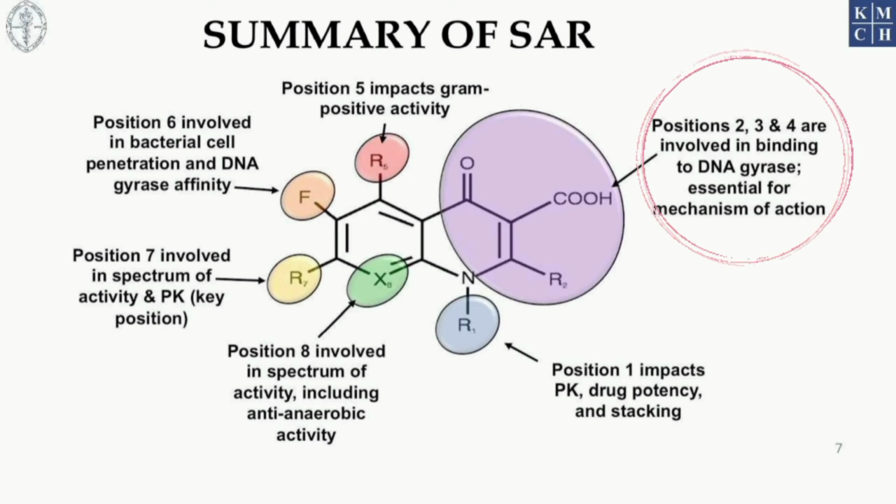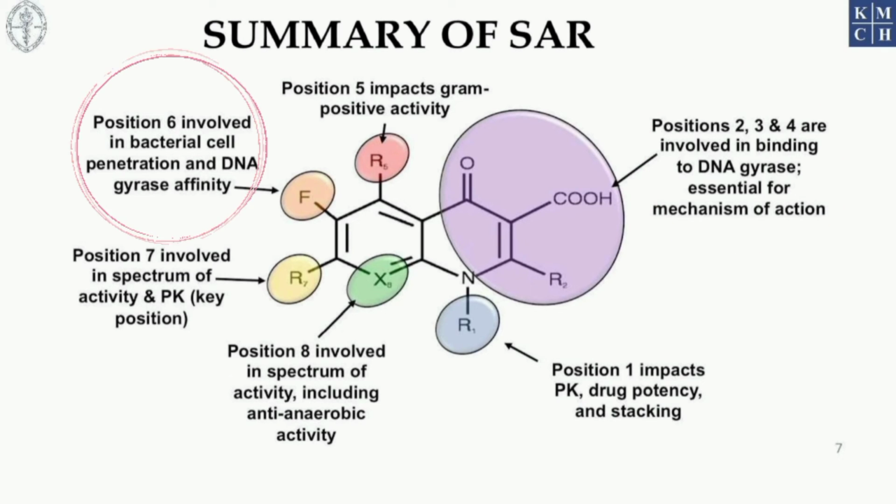Now, let us discuss the summary of the structure-activity relationship of quinolone antibacterial agents discussed so far. Positions 2, 3, 4 are involved in binding to DNA gyrase, which is essential for its bactericidal action. Hence, 1,4-dihydro-4-oxopyridine 3-carboxylic acid is the pharmacophore. A pharmacophore is a part of the molecular structure that is necessary for binding with the target receptor or enzyme.